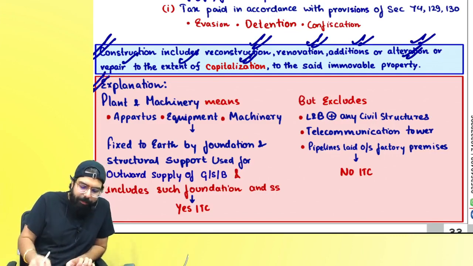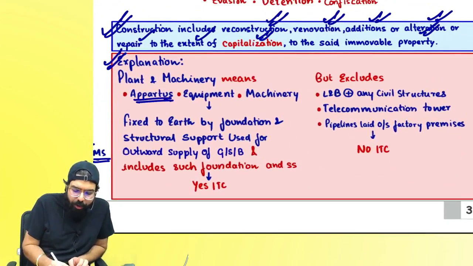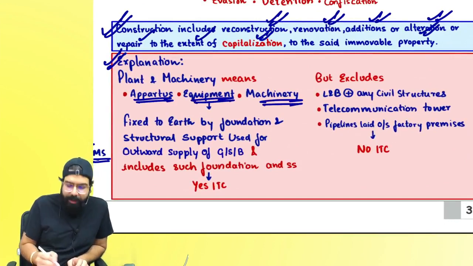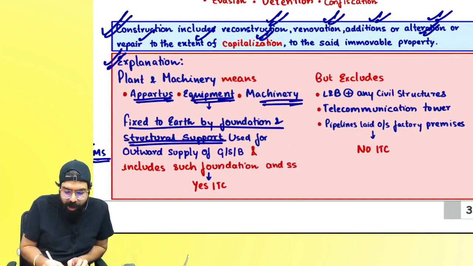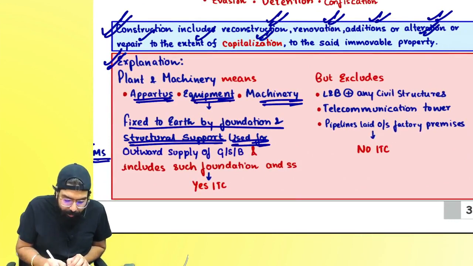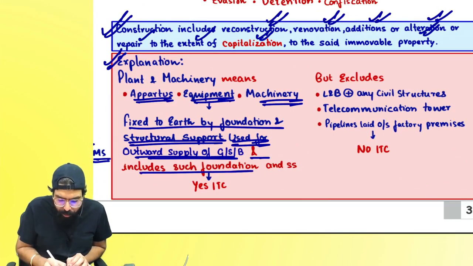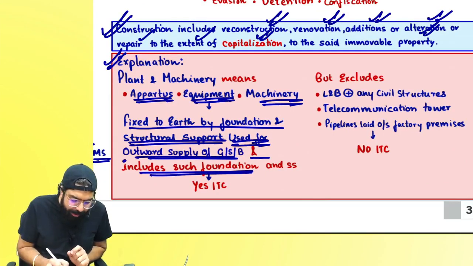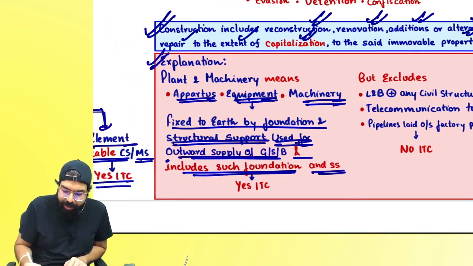Remember one thing, plant and machinery credit is allowed. Plant and machinery includes apparatus, equipment, machinery which is fixed to the earth by foundation or structural support, and you are using it to make outward supply. And you should always remember your plant and machinery will include foundation and structural support.